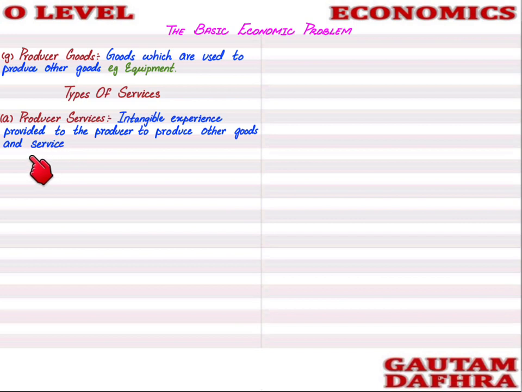Okay, one more example can be the services of the labor. The labor is providing the services to the producer so that the producer can produce its goods and services. So these are the services. Okay, one more example can be advertising services provided to the producer so that he can advertise his goods and services. So these are the examples of producer services.